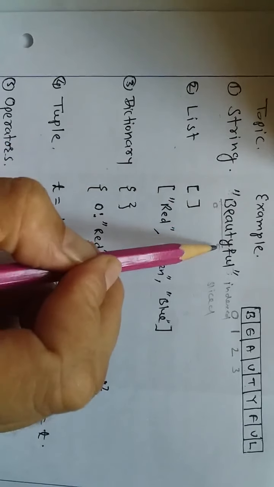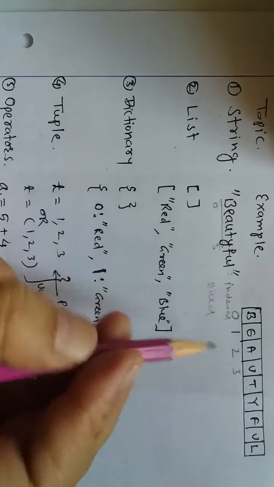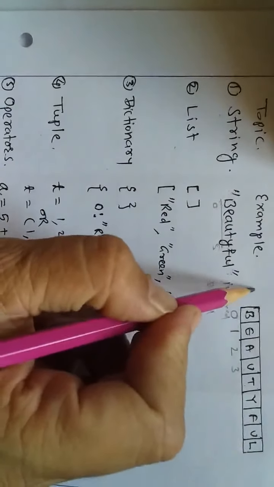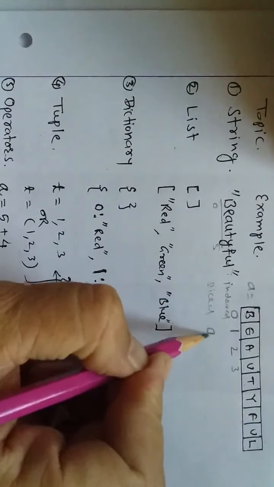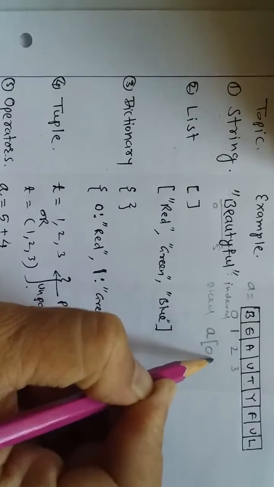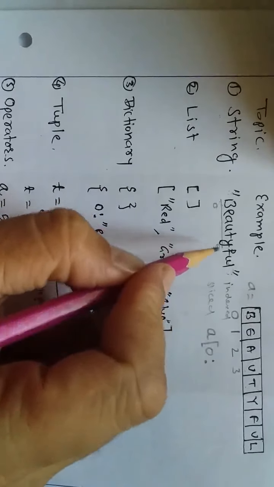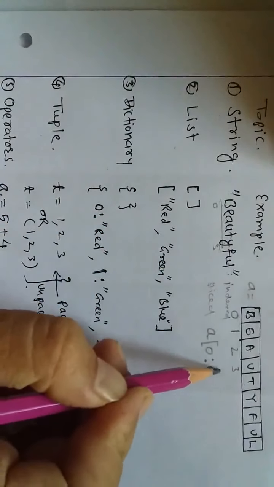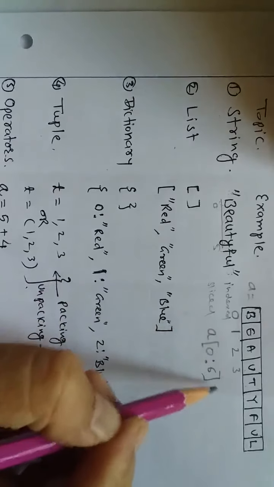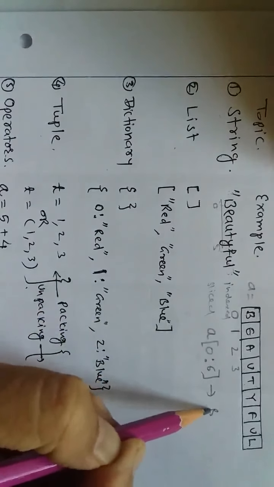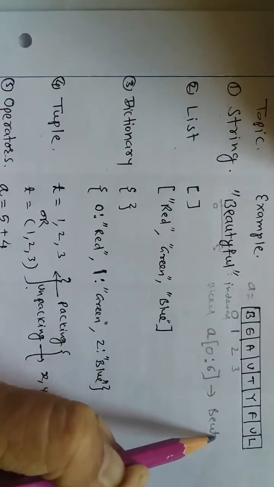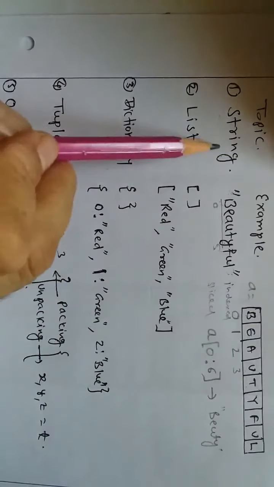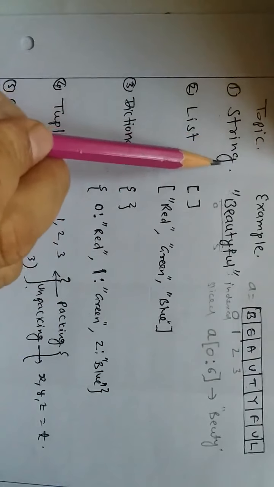So 0 to 5. But remember, when you are calling a slice, for example our string is, let us say this is A. So I am writing A, start with 0 and up to 5. But if you want to include 5, you have to give the next number, that is 6. So when I am writing A[0:6], it will give me a substring, and that substring I am calling a slice. So here, beauty. In this way, this is our discussion on the first day about string.